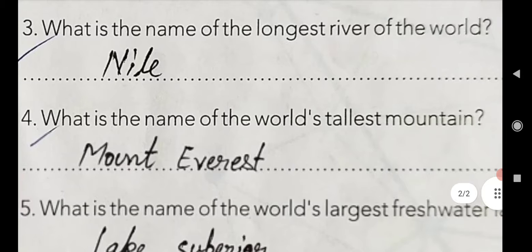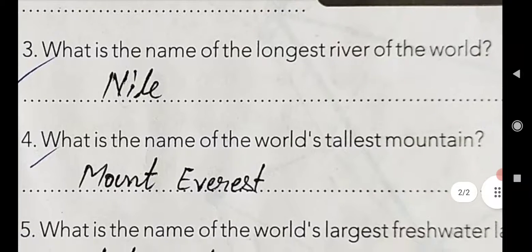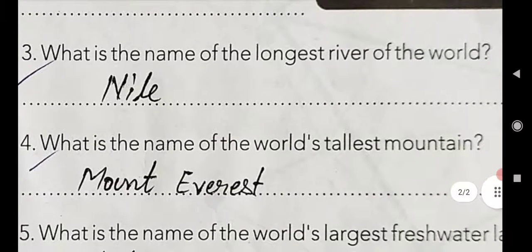Now come to question number 3, that is, what is the name of the longest river of the world? It is Nile. Spelling is N-I-L-E. Nile river is the longest river of the world.